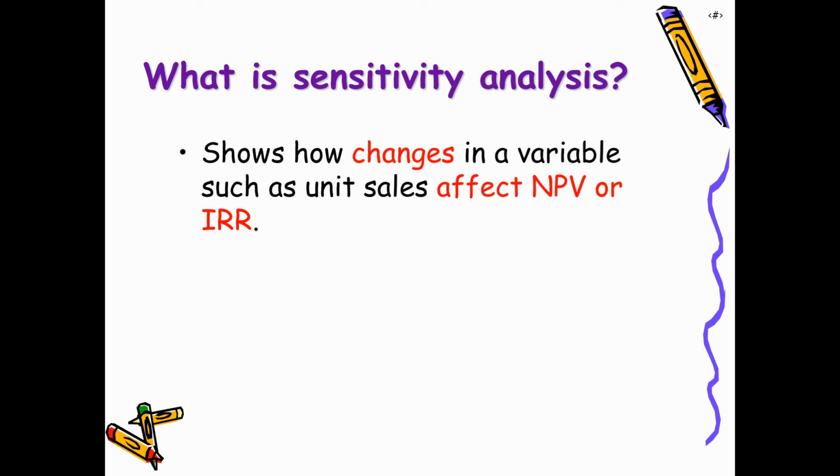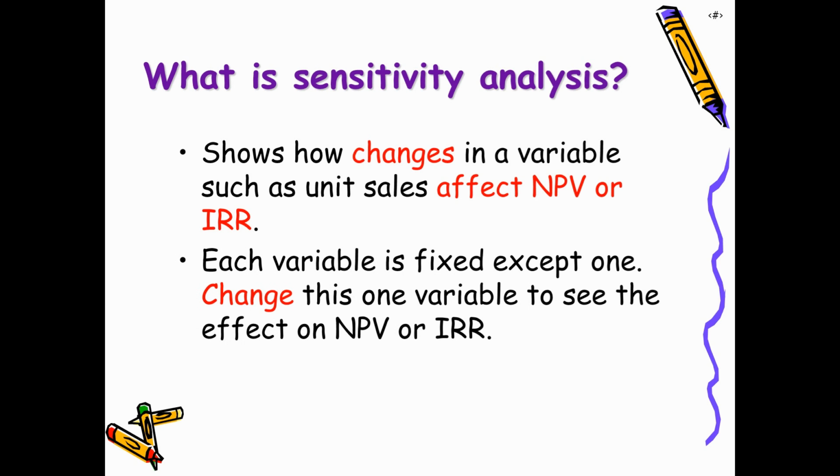Sensitivity analysis shows how changes in a variable such as unit sales affect NPV or IRR. So basically, sensitivity analysis is going to identify all those variables that have an impact on the cash inflows and probable cash outflows. So to which variables the project is more sensitive, that we want to identify. Now, this can be done using some sort of simulation modeling.